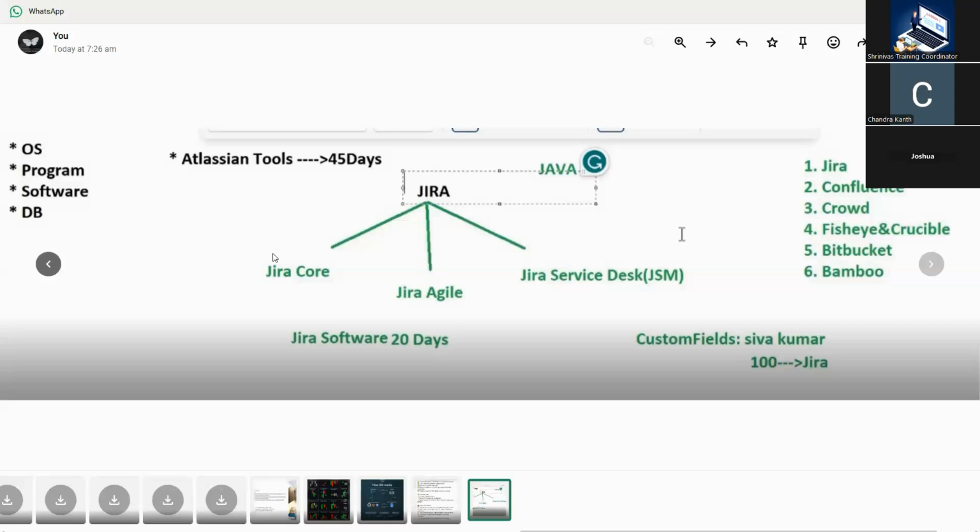As I told you, Jira is a bug tracking, issue tracking, and project management tool. JSM is Jira Service Management, where customers raise tickets through portals, emails, customer care, and WhatsApp. I will show you one more thing to see how JSM works.